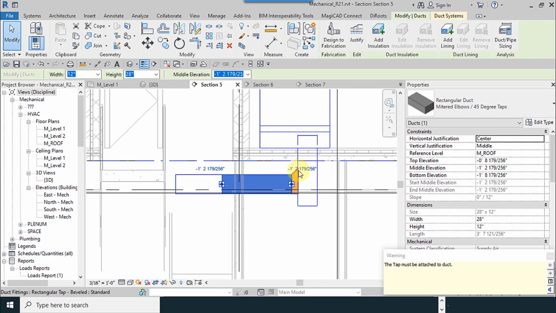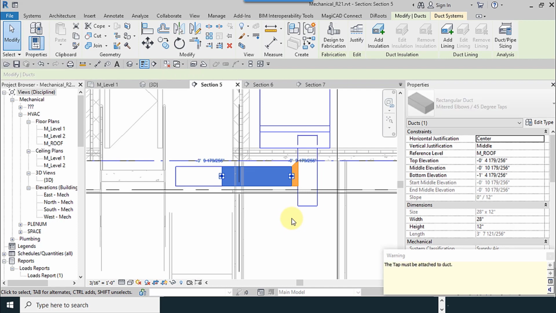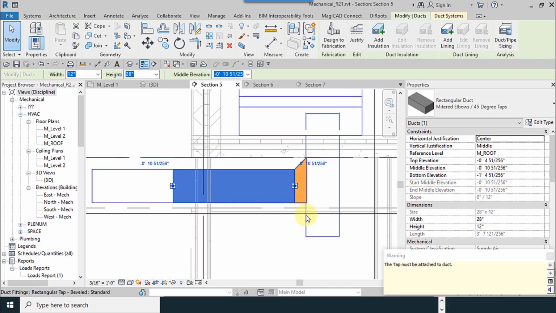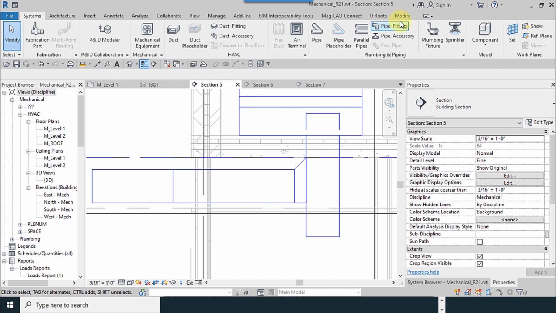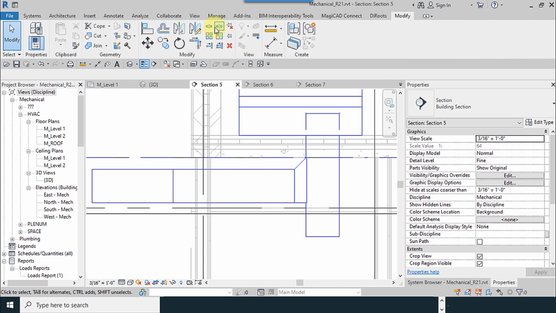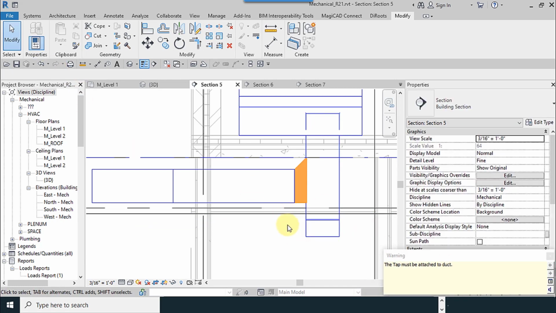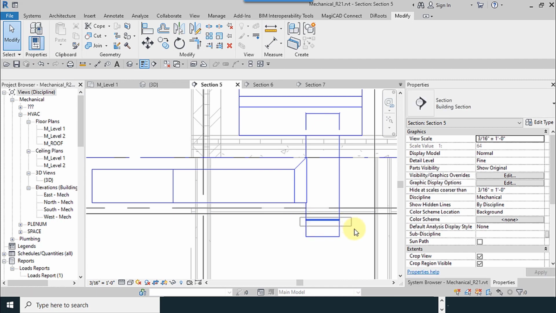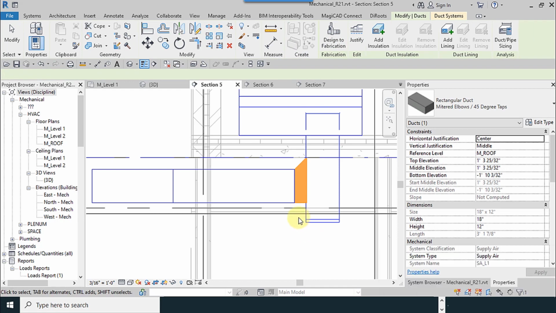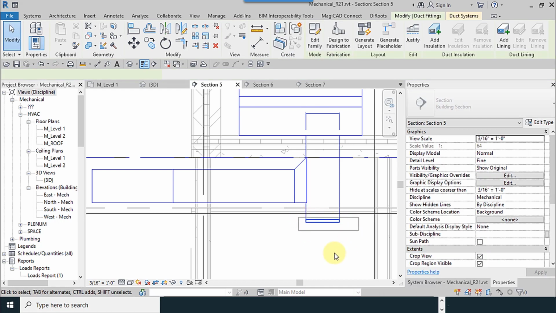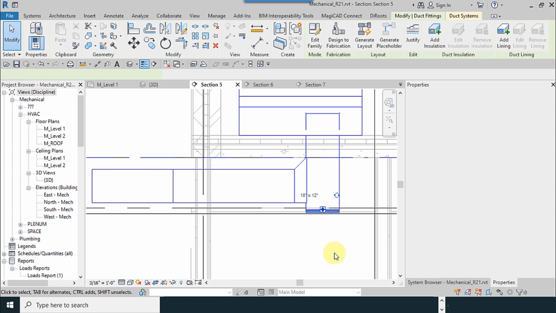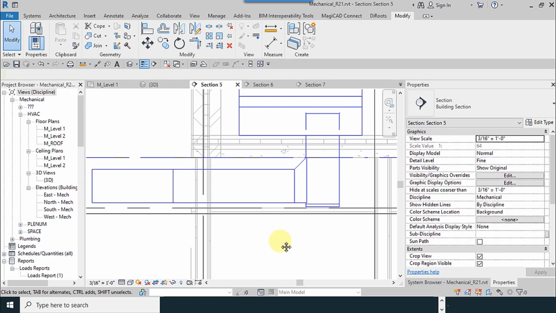These warnings are not very important because the tab is moving now. From the modify tab, I split this again and remove and use cap at the end and move it a little upward.